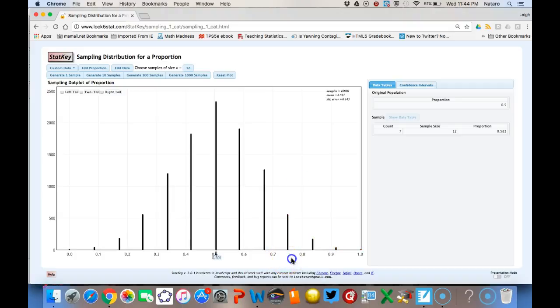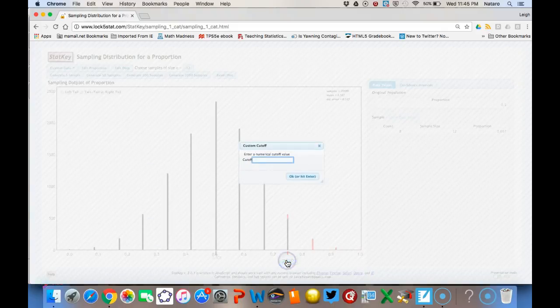Oh, there we go. Let's change this. I want to change this number here, this 0.750 number, to be 0.91. There we go. I had to click on it. 0.91.